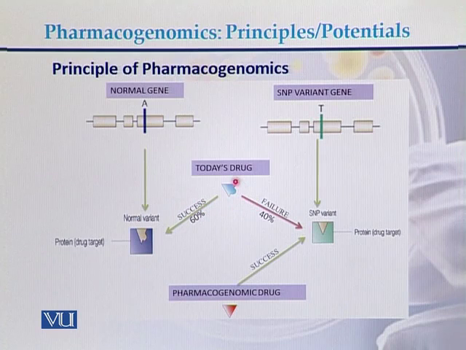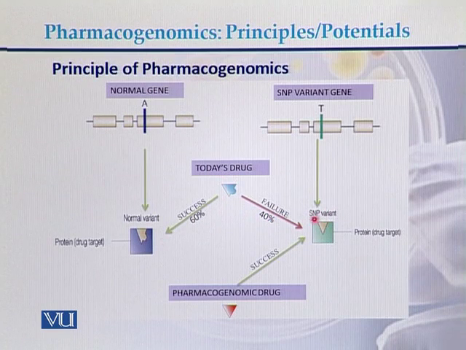And there is a chance that the drugs fail approximately 40% of the time, because in the same gene in another individual there is another variant, that is thymine, or T. So due to this SNP, single nucleotide polymorphism variant, the effect of the drug is less as compared to the effect of the drug on the normal gene. So today's drugs have approximately 60% success and 40% failure.